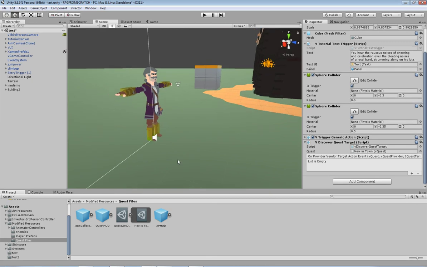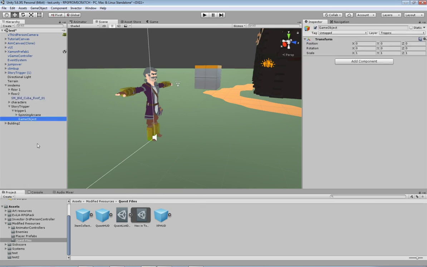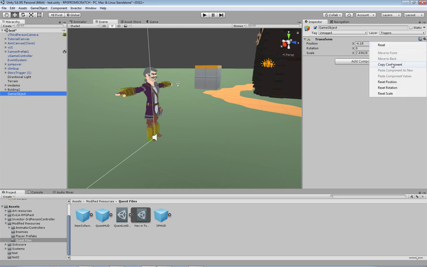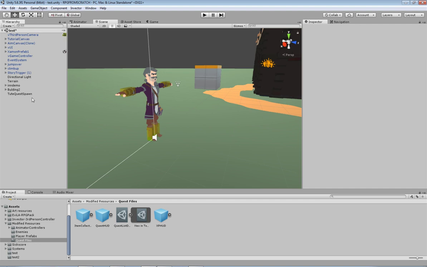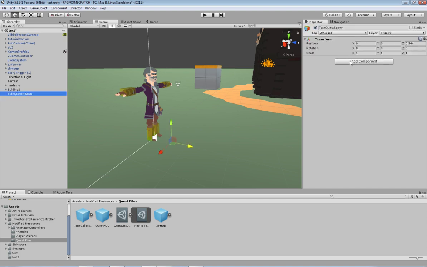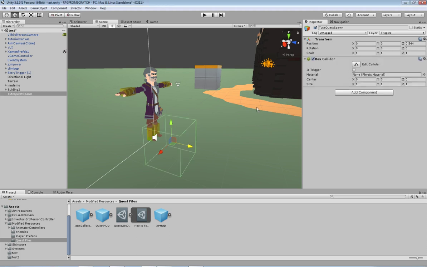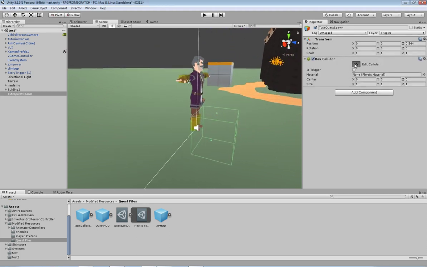So what we need to do now is create a little trigger here to set off the quest. I didn't want that in there, I want that here. And I'm just going to reset the component. So now we've got a little blank game object here. I'm going to move it forward a little bit, and we're going to call this shoot quest spawn, just so I know what that object is. We're going to need to add a collider on this, so I'm going to add a box collider, and as you can see, it's got a little bit of a box there, but we're going to edit where that is.